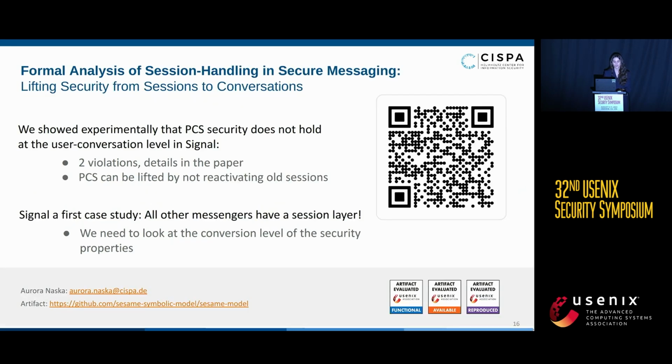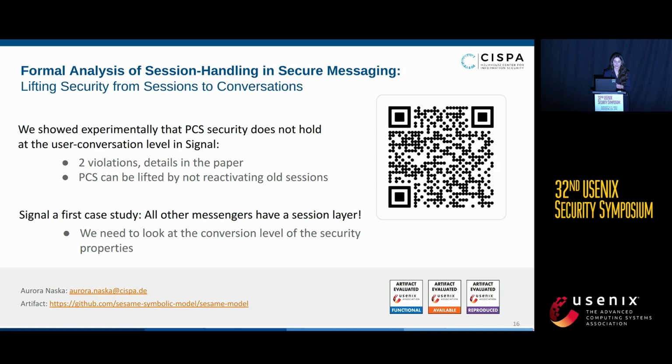So to recap, we showed experimentally that PCS did not hold at the user conversation level, but that not all is lost, and that PCS can also be restored, lifting this single session security to the multiple session security that the end user gets. But maybe a takeaway from this talk is that Signal is just a first case study, because all other messengers also have a session handling layer.